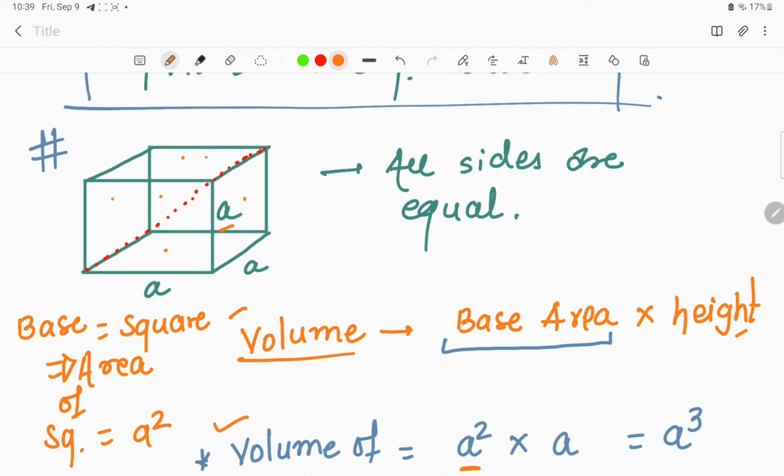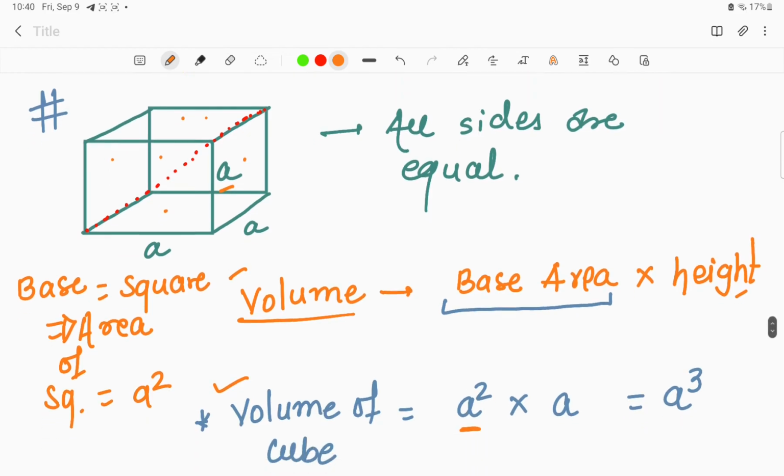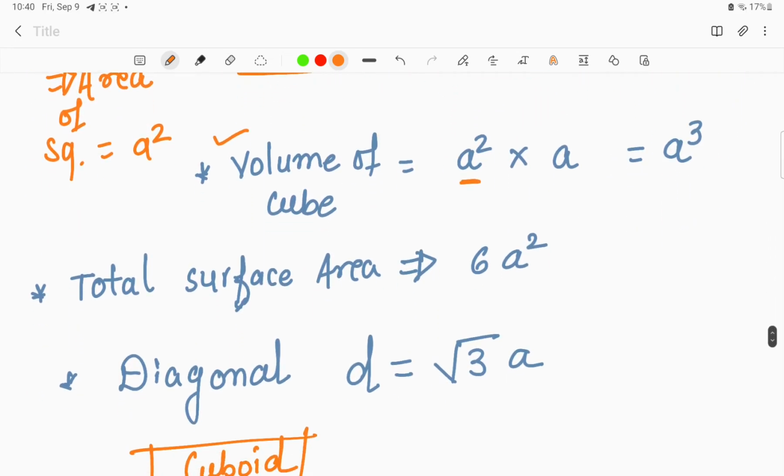In case of the cube we find 6 surfaces: 2 faces at the lateral sides, 2 faces at the upward and downward sides, and 1 at the front and 1 at the backward side. So there are a total of 6 surfaces in case of the cube.